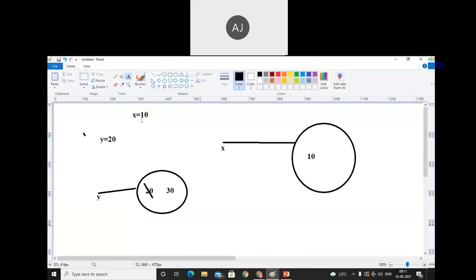But if 20 does not become 30, that means we are not able to modify it, then it is called immutable.